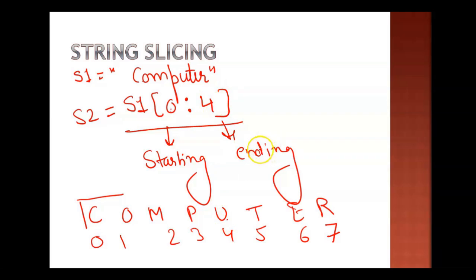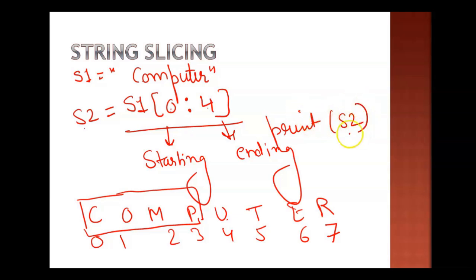Please listen again, let me make it a little clearer. It will work till the end value -1. So the end value is 4, so it will work till 3 only, right? So this will be extracted. When you print the value of S2, it will display COMP. I wrote it in capital letters, but as per the given string, you will get the answer COMP, right?